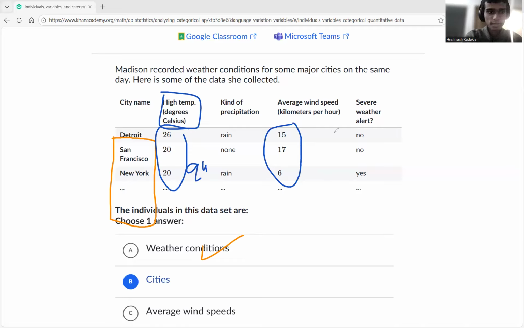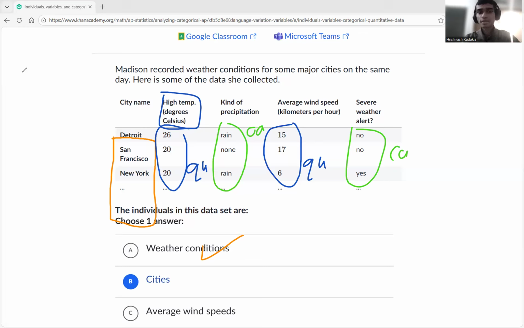I'll just say it's QA for short. And then the kind of precipitation falls into more of a type, this one or this one, so it's categorical, or qualitative. That's categorical data. Based on that, how many quantitative and categorical variables do we see?